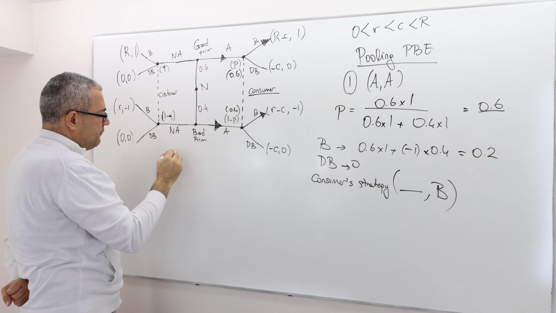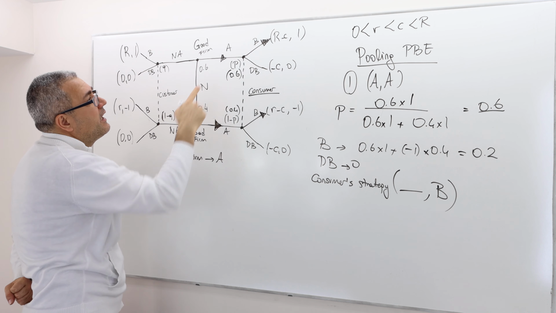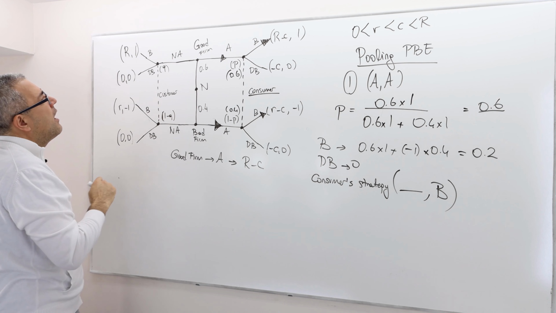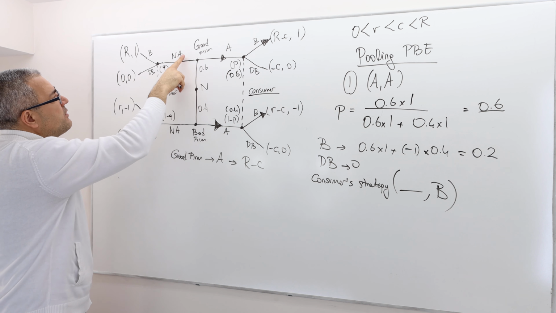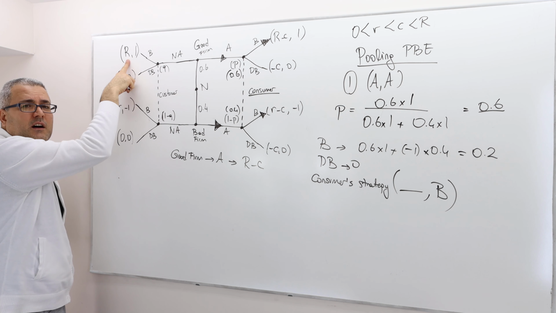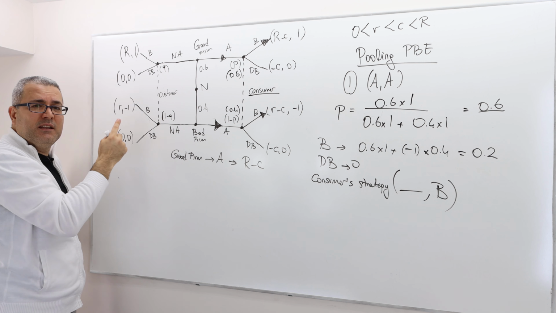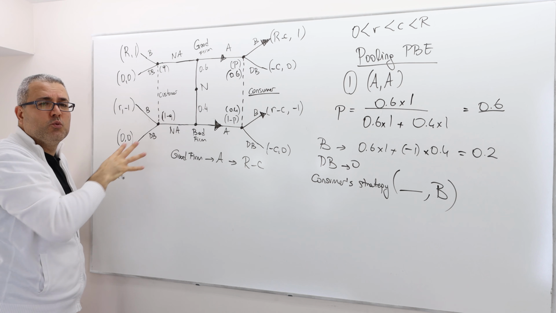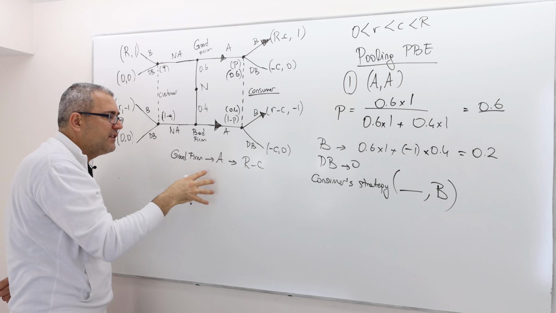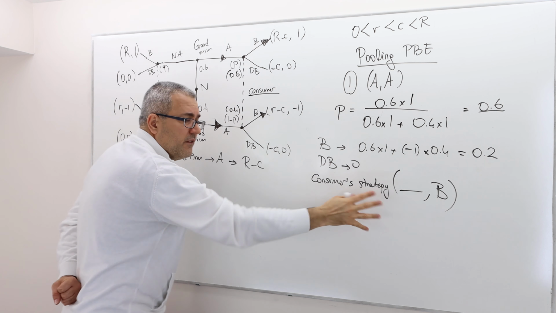The good firm chooses A, and he knows it's going to get R minus C. Well, if he chooses not A, it may get more than R minus C, or it may get less than R minus C. It depends totally on what the consumer will do here. So I cannot really conclude if A is the best response or not, not yet, at least, with this limited information.